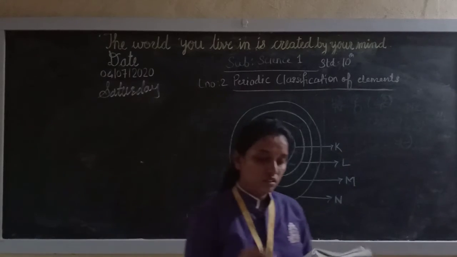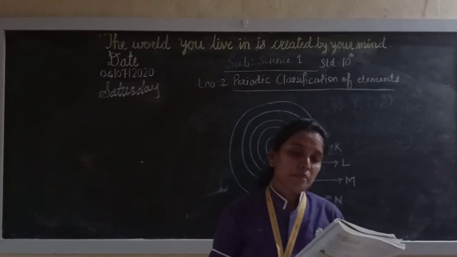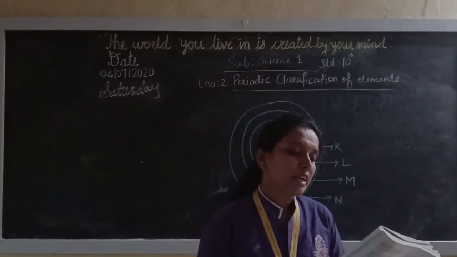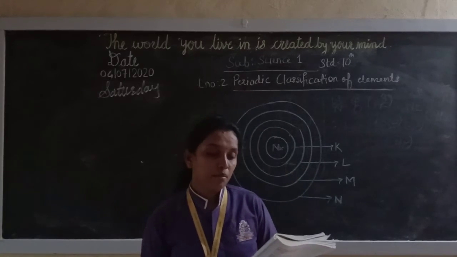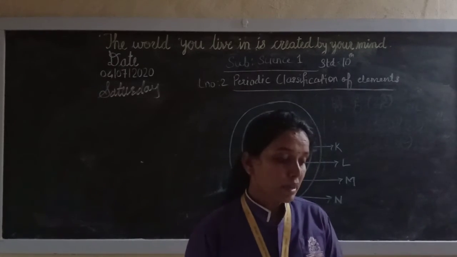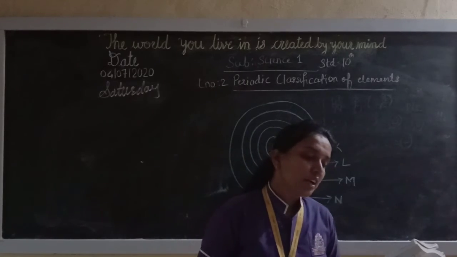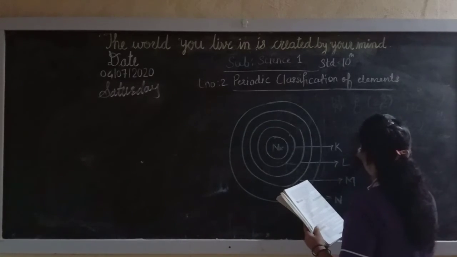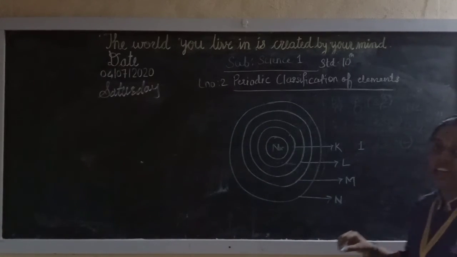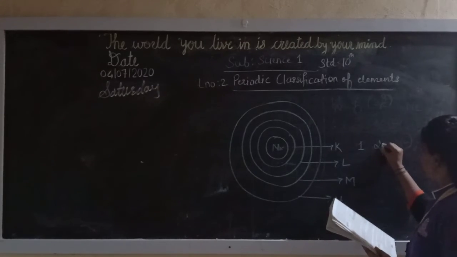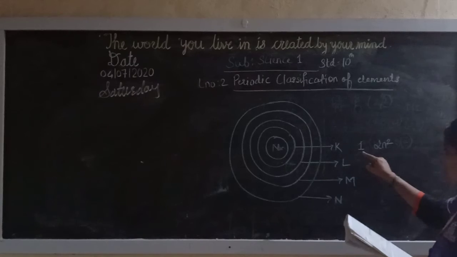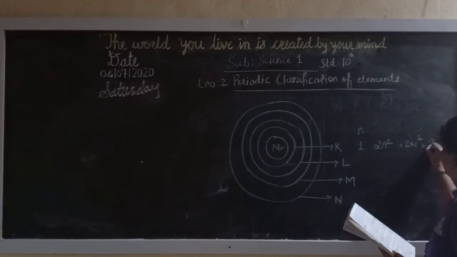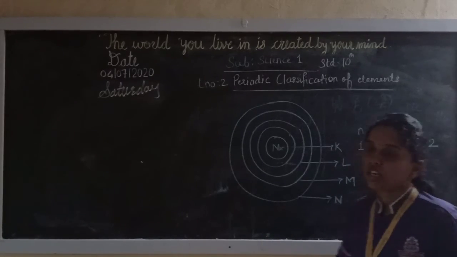Now what is the maximum number of electrons that can be accommodated in a shell? Write the formula. Deduce the maximum electron capacity of the shells K, L and M. These are all related to the electron capacity. Now see the table over there. For K, it is the first shell. The formula used to get the electron capacity is 2n square. Here n is equal to 1, so this will be 2 into 1 square, which is equal to 2. So maximum capacity of K shell is 2.